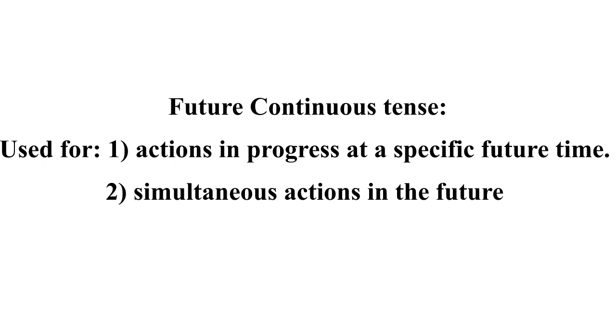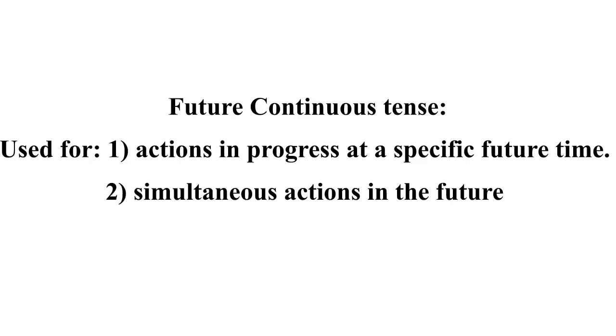Let's look at the future continuous. This is used for a couple of different reasons. Actions in progress at a specific time in the future. So if I'm talking about a specific time in the future, like tomorrow morning, will you be doing something at that time? So an ongoing action, an action in progress at a time in the future. And then we also use it for simultaneous. That means 2 things at the same time, 2 things happening simultaneously. So 2 actions simultaneously happening in the future. This will be clear when I give you the examples.